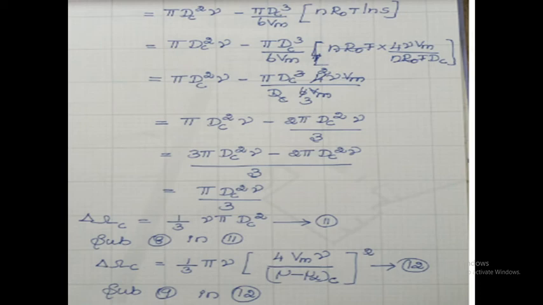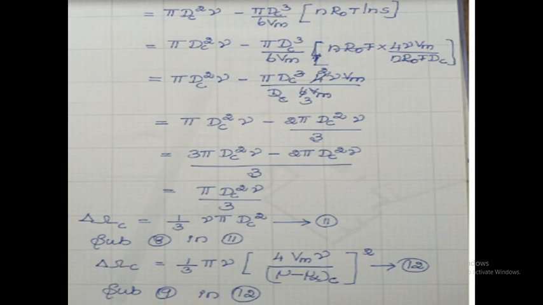From this, dc cubed and dc cancel one power of dc. Then 4 by 6 is 2 by 3. Finally we get pi dc squared gamma minus 2 pi dc squared gamma by 3. So cross multiplying, finally we get pi dc squared gamma divided by 3. So the final value, delta Gc, is equal to 1 by 3 gamma pi dc squared. This is equation number 11.